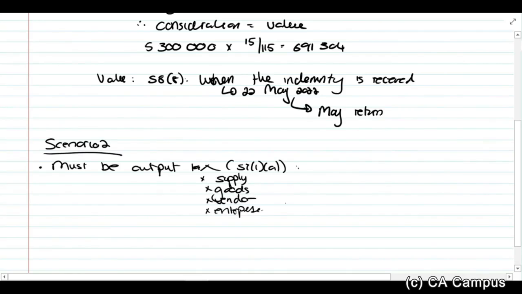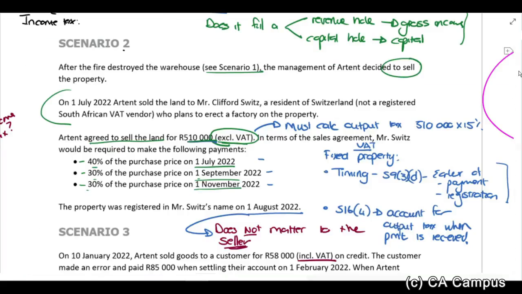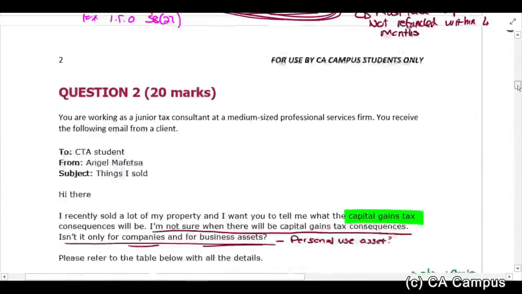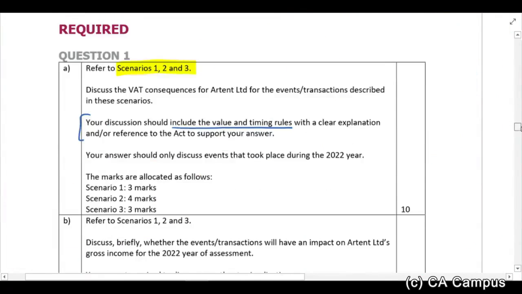Now let me just also quickly make one comment here. You see me keep referencing the actual act. Now this requirement tells you that you can give a clear explanation and or reference to the act. Even though when they ask you in an exam, there will usually be 1 or 2 marks allocated for giving references to the act, what's more important is that you have either an explanation or you can give a reference to the act.